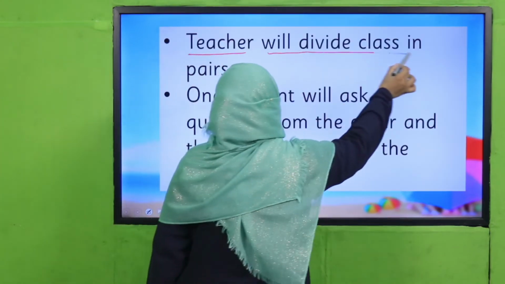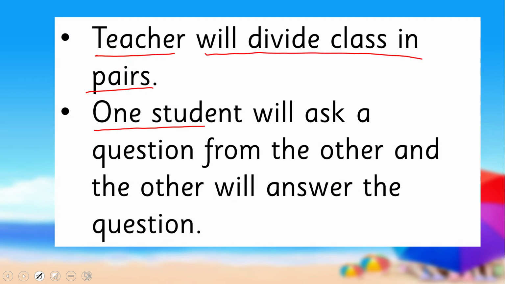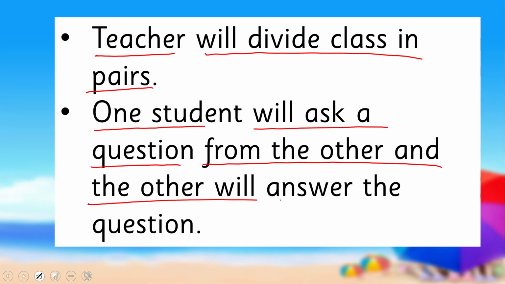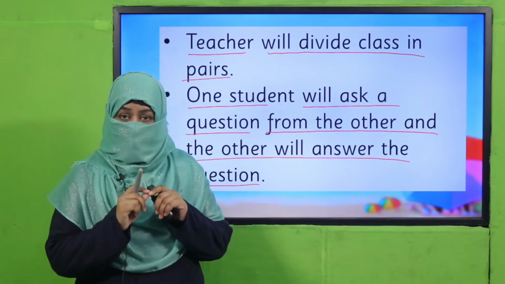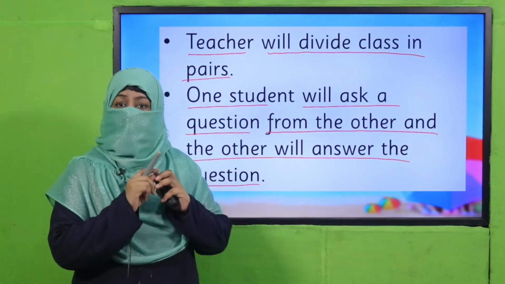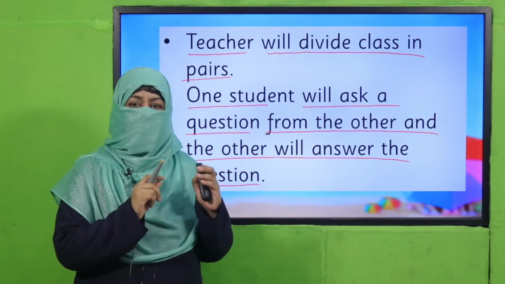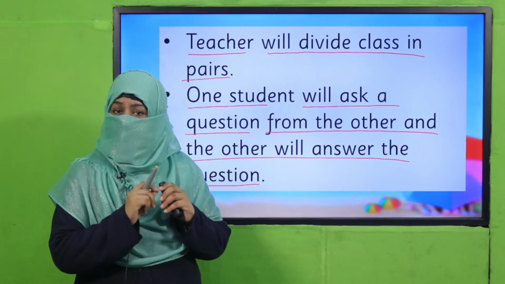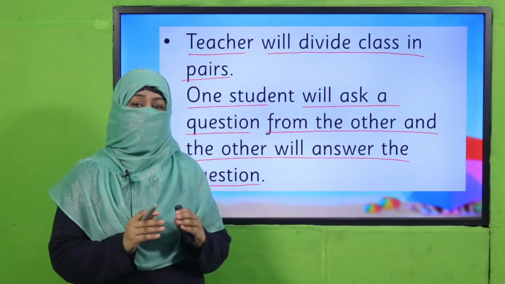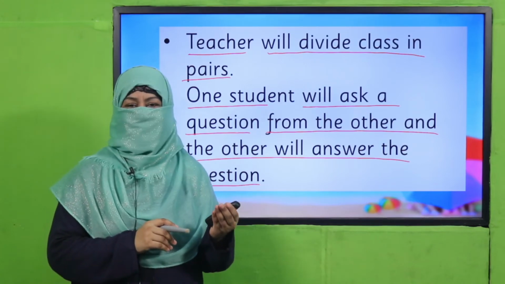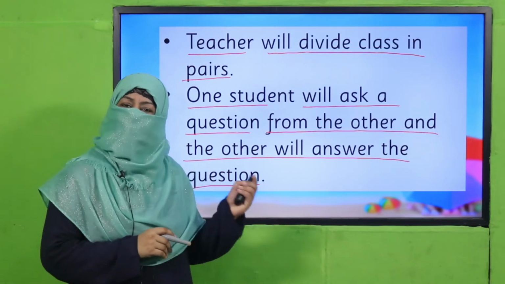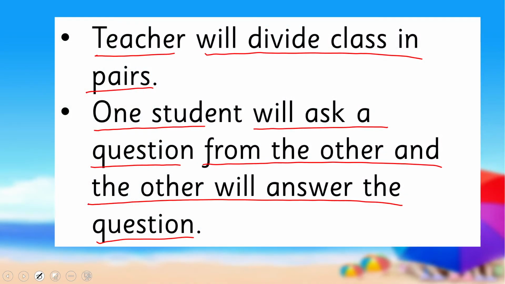Your teacher will divide the class in pairs. One student will ask a question from the other and the other will answer the question. And beta, the person who is answering, be careful. If it's who, you have to tell the person. What, you have to tell the thing. Why, where, when, whatever the structure of the question, you have to understand it, comprehend it, and then answer the question. Okay, so pause the video, enjoy this activity, then come back.